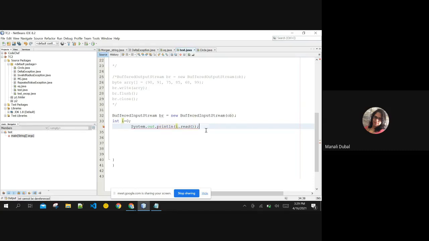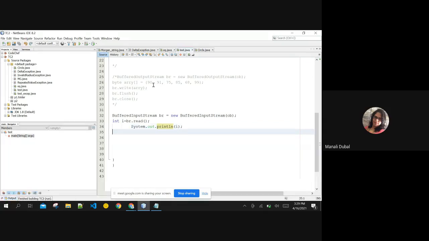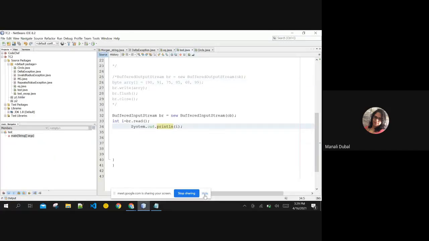It is simply reading the data, storing it as an integer, and then printing it. I'm using br.read and I can print the integer value i. If you run it, it is going to read 1 byte. This is your first byte, 90, in your output. This is your buffered input stream.